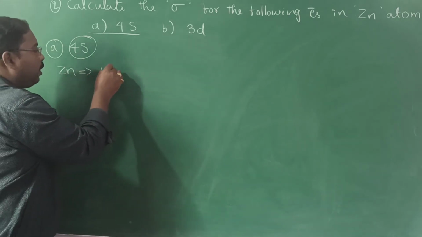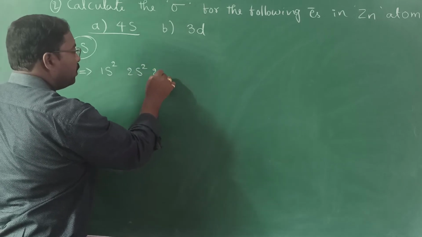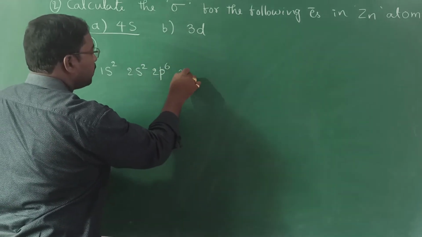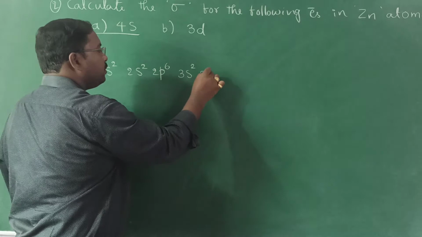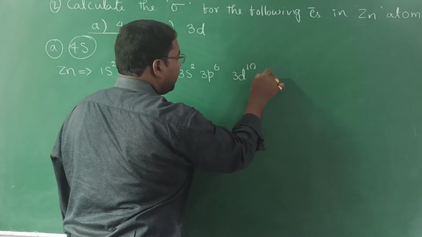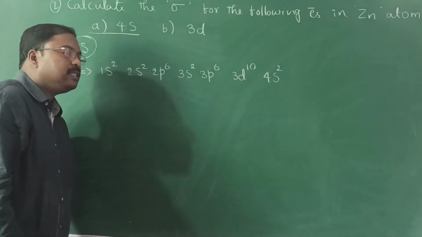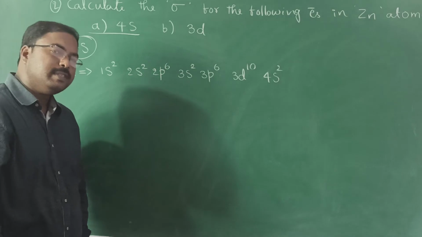So the electronic configuration is 1s2, 2s2, 2p6, 3s2, 3p6, 3d10, 4s2. Right? So this is the electronic configuration of zinc.